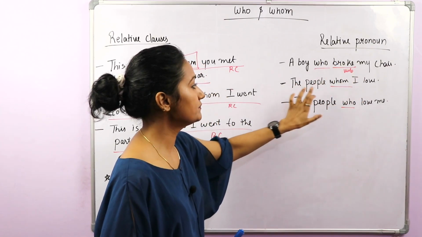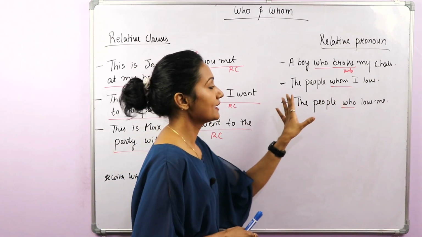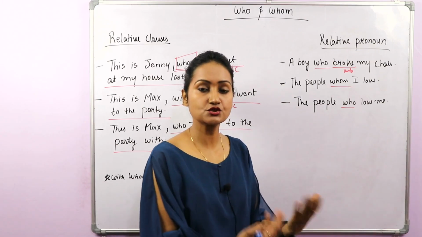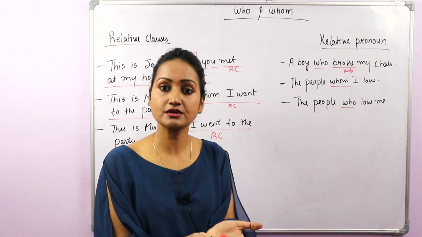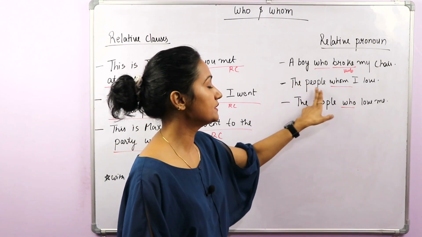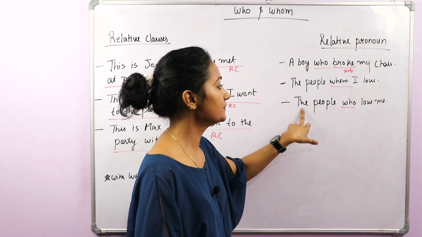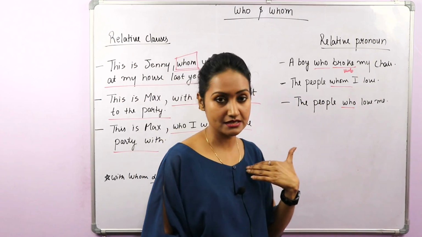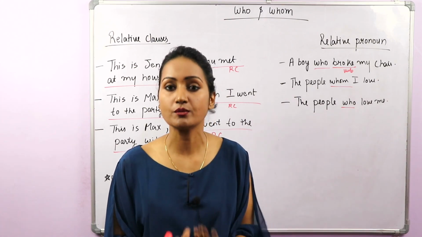Okay, the people whom I love, the people who love me. Okay, so I love some people, so I am the doer. I want information about an object, so the people whom I love, that's why whom will come here. And the people who love me. Here some people love me, I am the object.